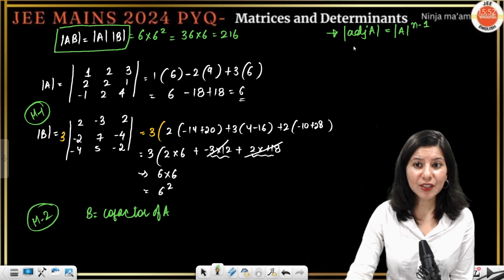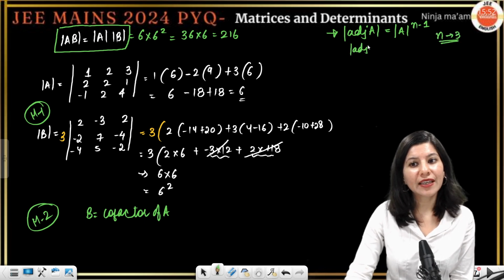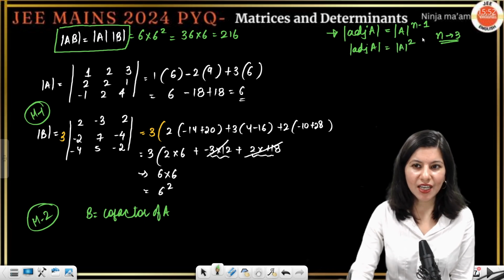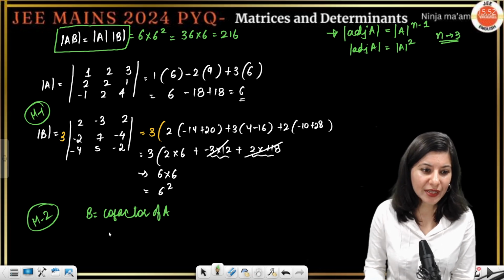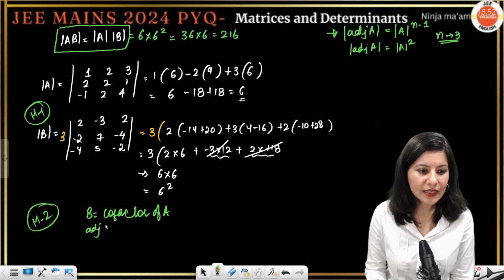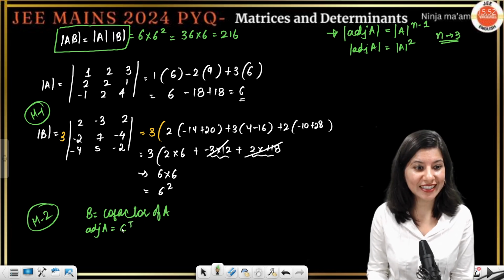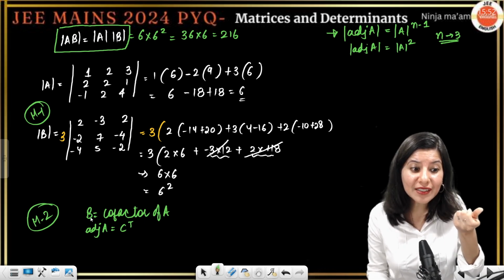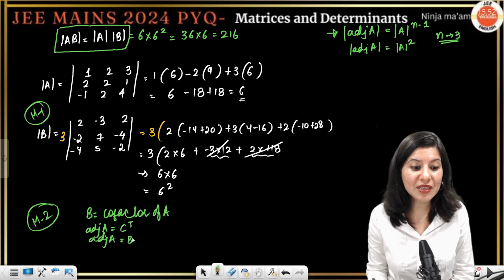Okay. In this particular case, n is the order which is 3. So determinant of adjoint of A will become what? Determinant A square. Right? Now one thing, tell me, what is adjoint? How do you calculate adjoint? So adjoint of A is nothing but transpose of your cofactor matrix. Right? So now what is your cofactor matrix? B is your cofactor matrix, right? So adjoint of A in this case is B transpose.